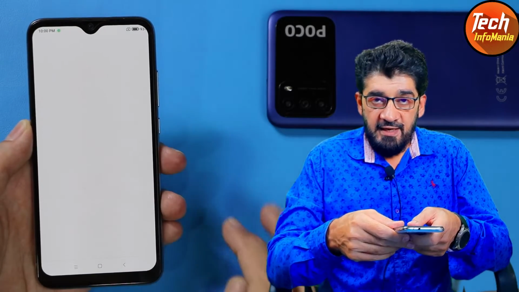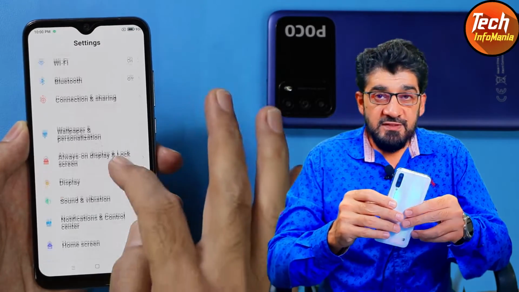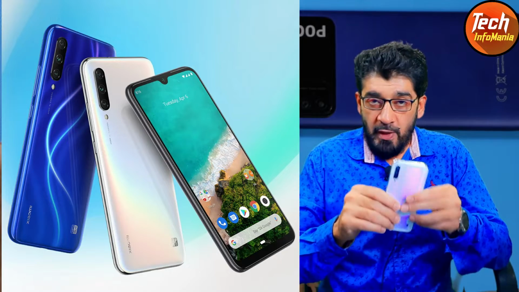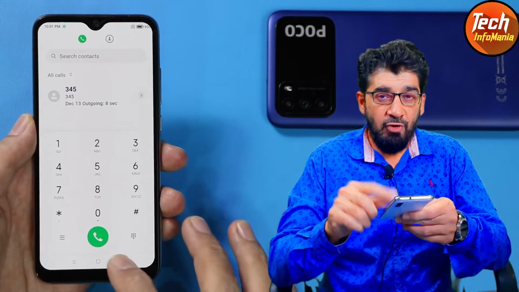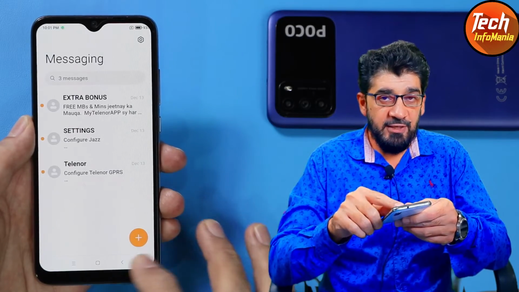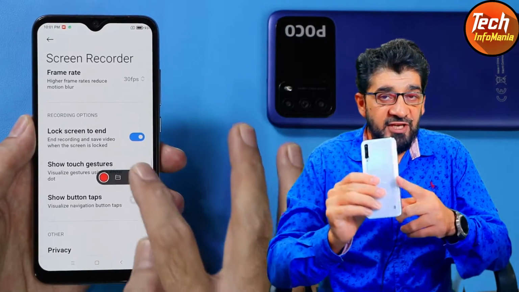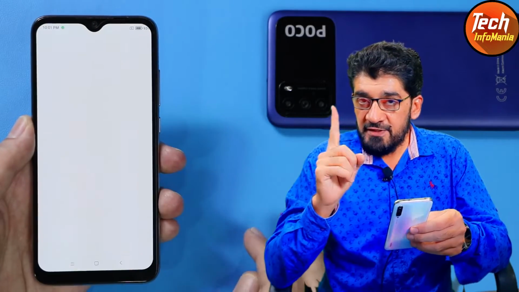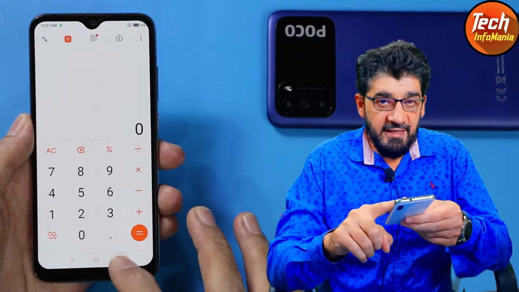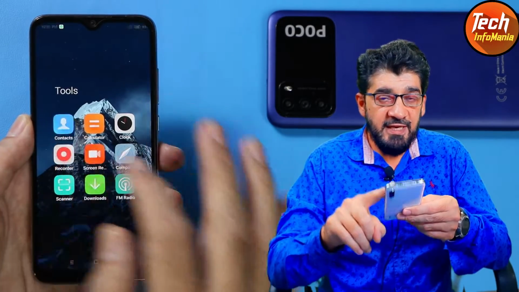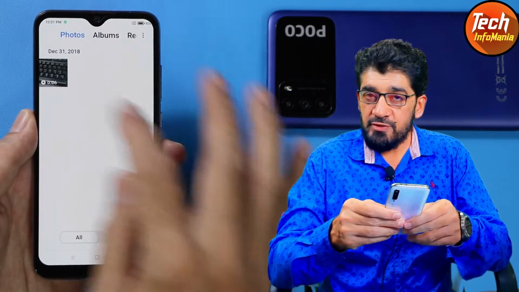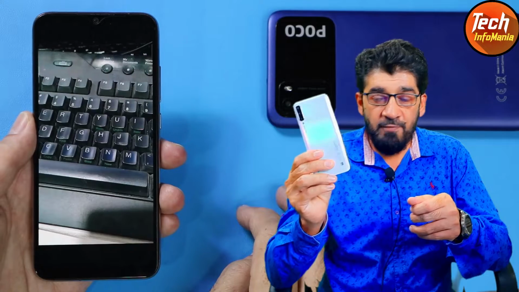12.5.5. Now here are two things that I would like to mention. Number one, those Mi A3 users who are using stock Android 11 and somehow want to use MIUI ROM on Mi A3 after taking the update of Android 11, I will leave the link of the tutorial video in my video description. You can watch that tutorial video on how to flash the converted MIUI ROM on Mi A3 first, and then you can simply update the MIUI converted ROM from any converted MIUI version to the latest release of MIUI converted ROM